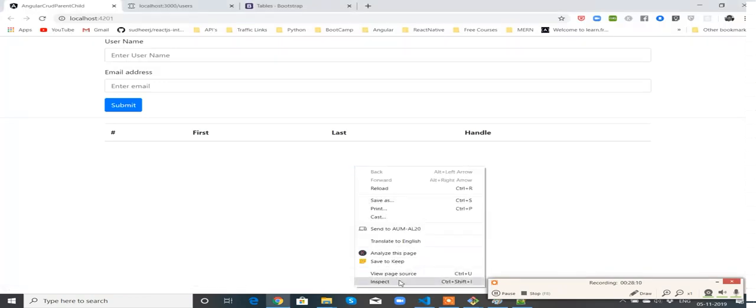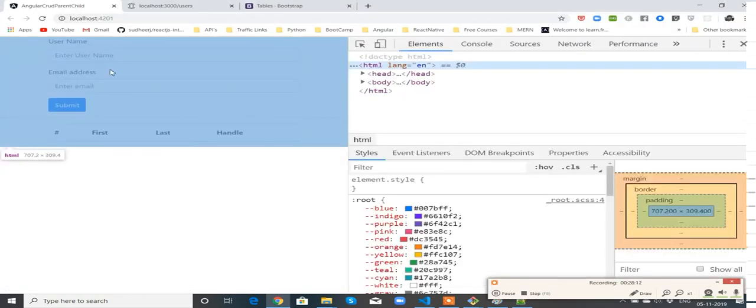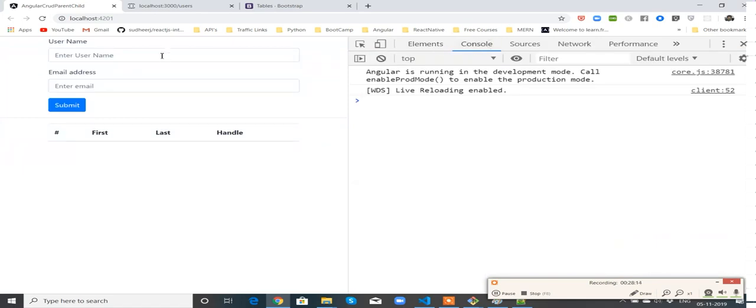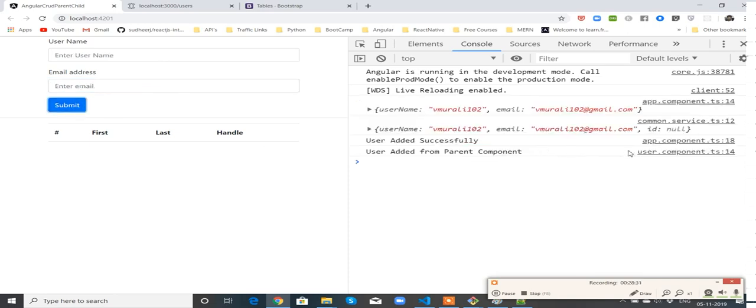Okay, now let me open this console. Let me create vmuli@gmail.com. Once I added, see, the child component also got the information that the user is added.